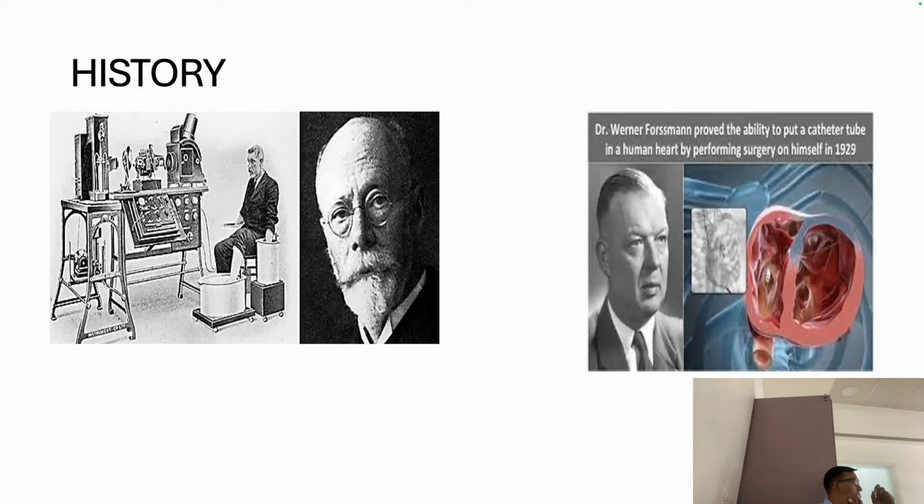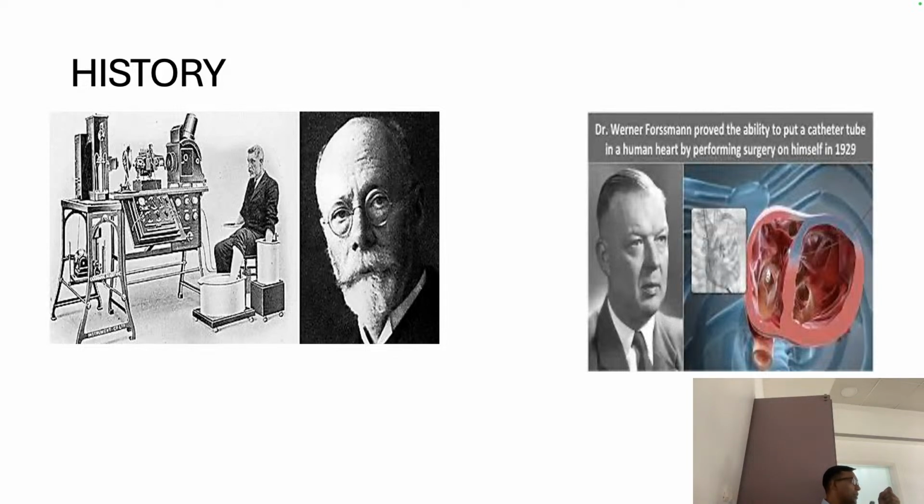So what he did, he locked his mentor's chamber, took the key of the X-ray room, put the catheter in himself and took the first angiography. Our forefathers in cardiology were so daring and enthusiastic.